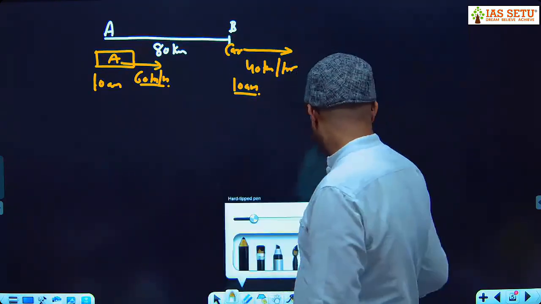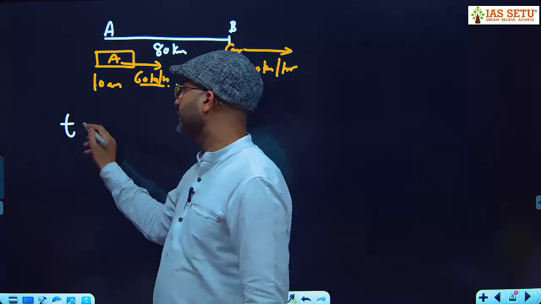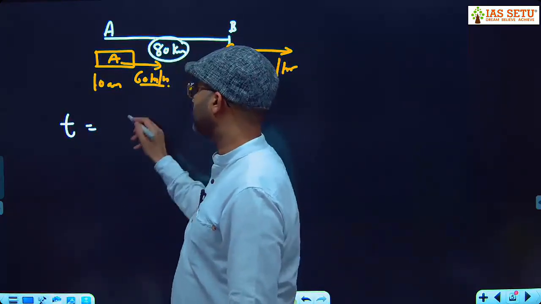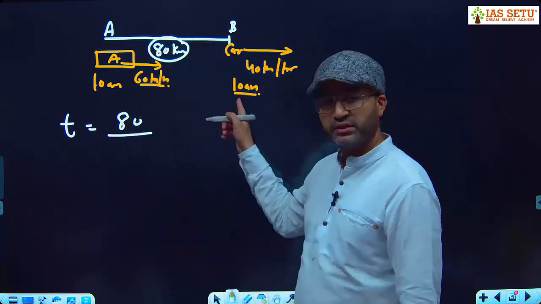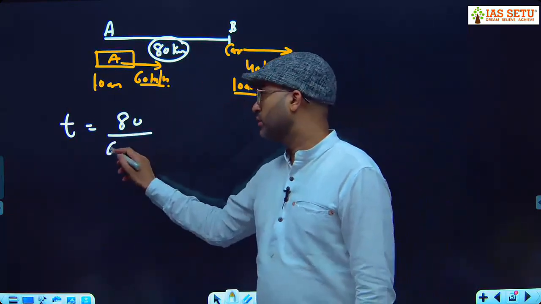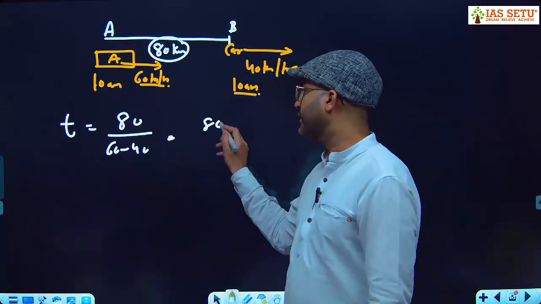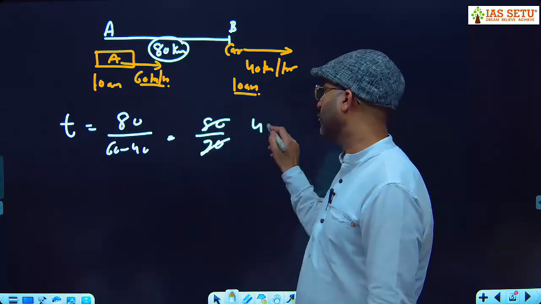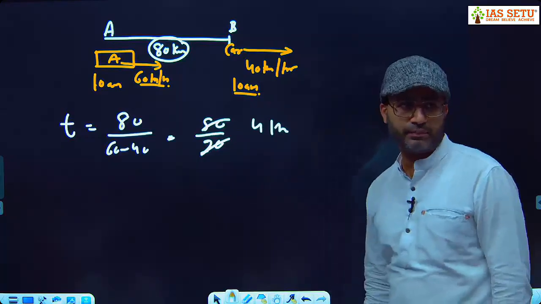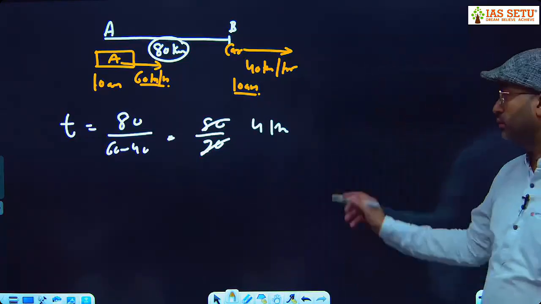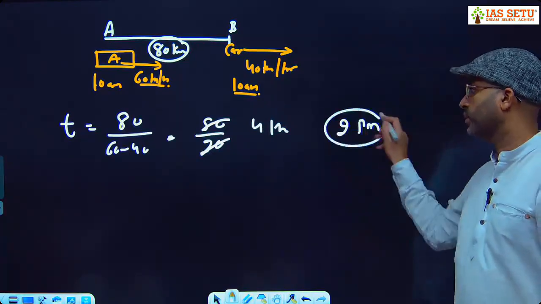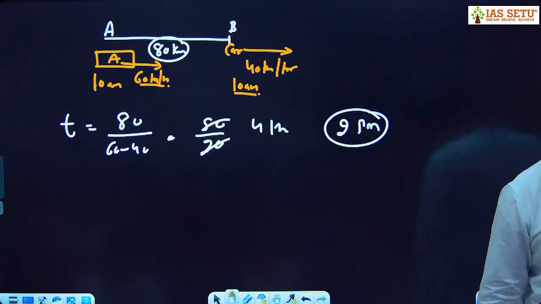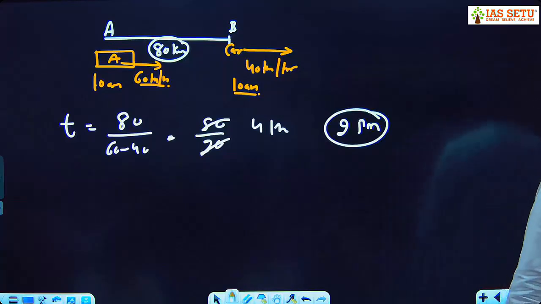Okay. Time. What is time? Initial distance. What is initial distance? 80 kilometer upon relative speed. What is relative speed? 60 minus 40. So here 80 upon 20, it take 4 hours after 10 a.m. 10 a.m. में 4 घंटे ऐड कर दो. 11, 12, 1, 2. So your answer is 2 p.m. So at 2 p.m. this faster car will catch slower car or will overtake the slower car.